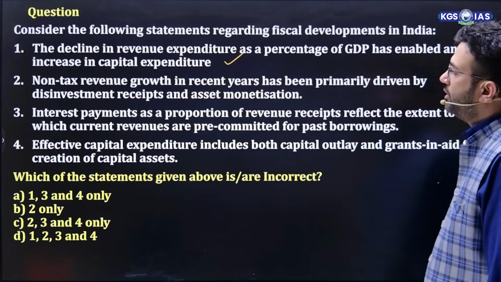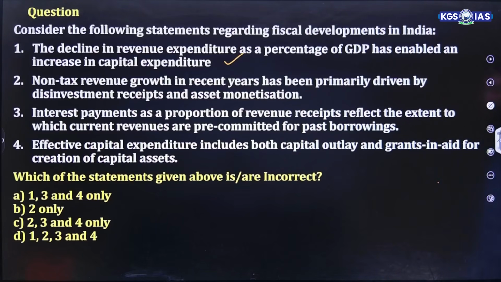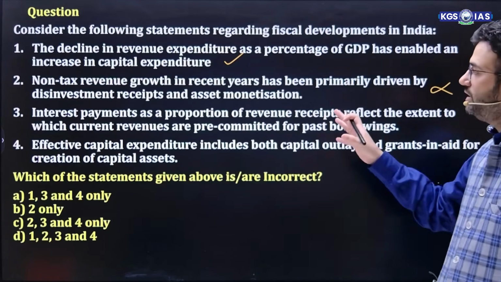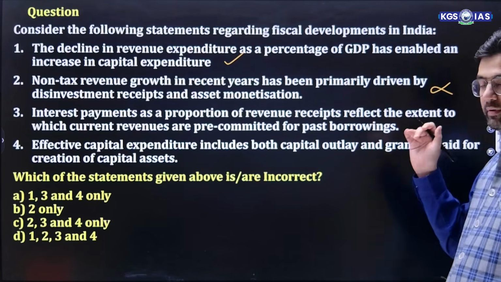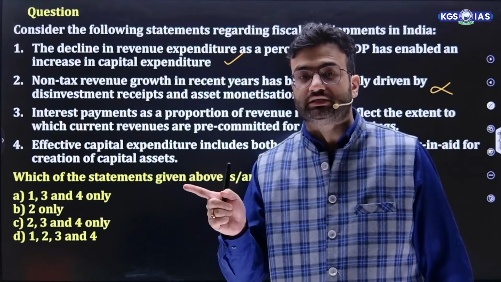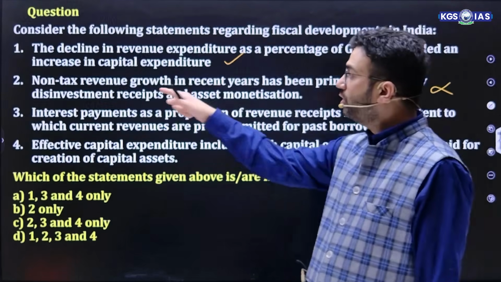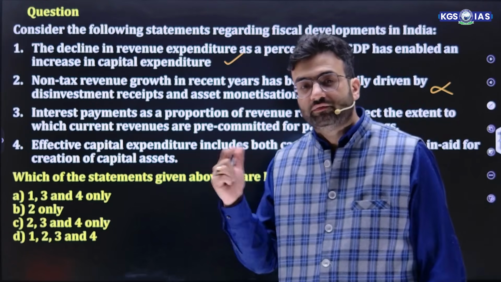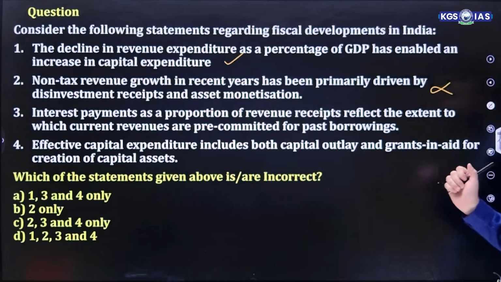Non-tax revenue growth in recent years has been primarily driven by disinvestment receipts and asset monetization. This is wrong. Non-tax revenue growth is basically through dividend income. Disinvestment receipts and asset monetization are non-debt creating capital receipts. The question is asking about non-tax revenue growth, which increases because of an increase in dividend income. So this is the wrong statement.